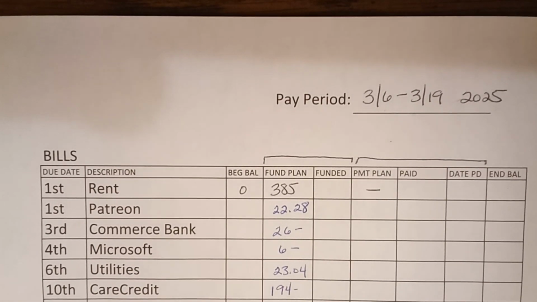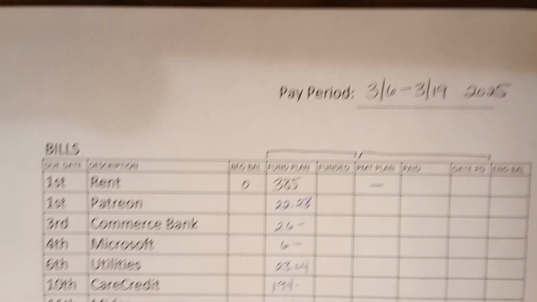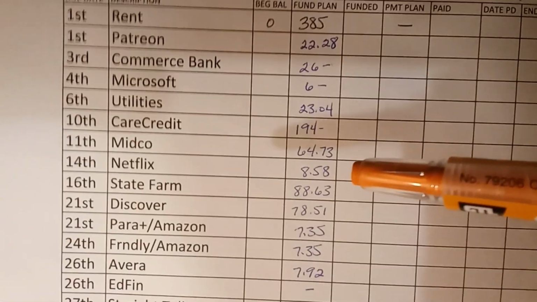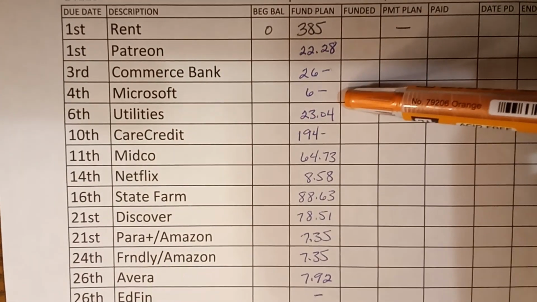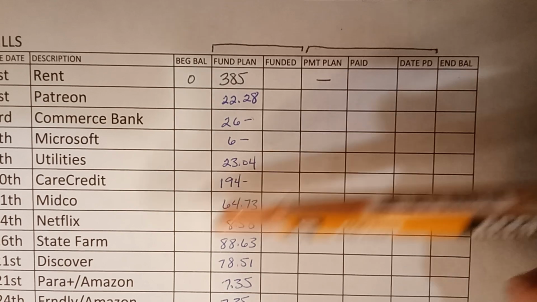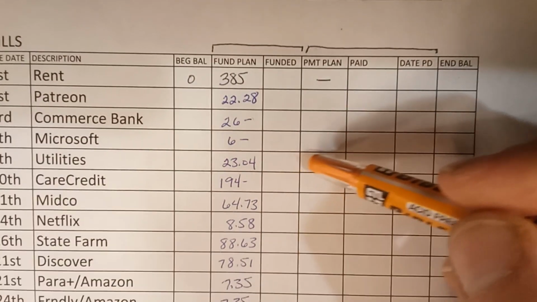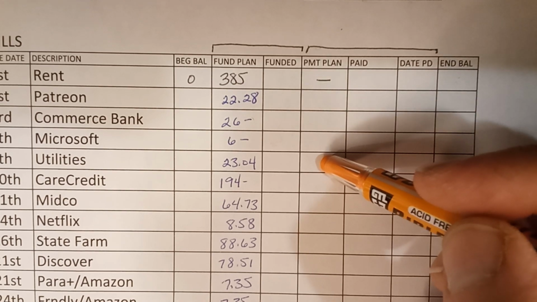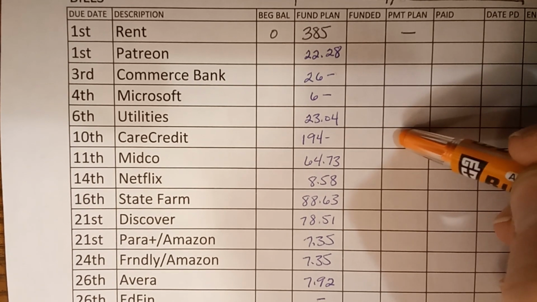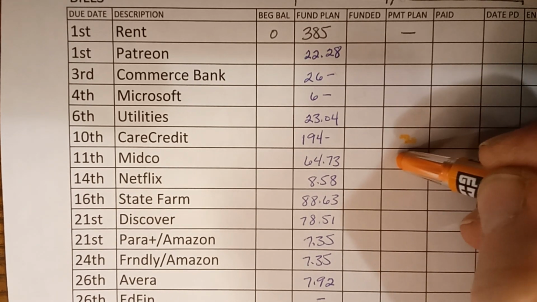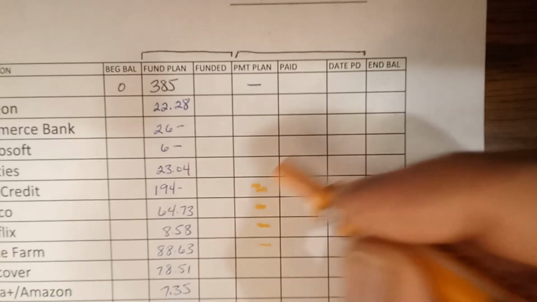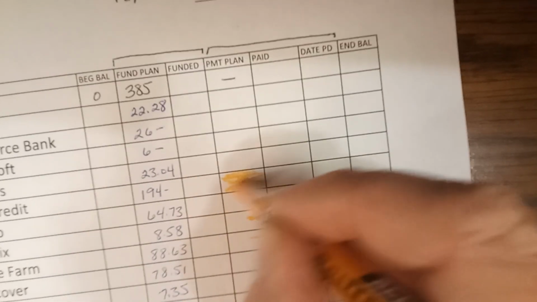And I'm going to use a Bible marker to mark up the right dates here. So utilities, that one I've already paid, so I don't have any amount to go into the payment plan here. But I do have amounts that I need to pay during this pay period for Care Credit, Midco, and Netflix, and State Farm.